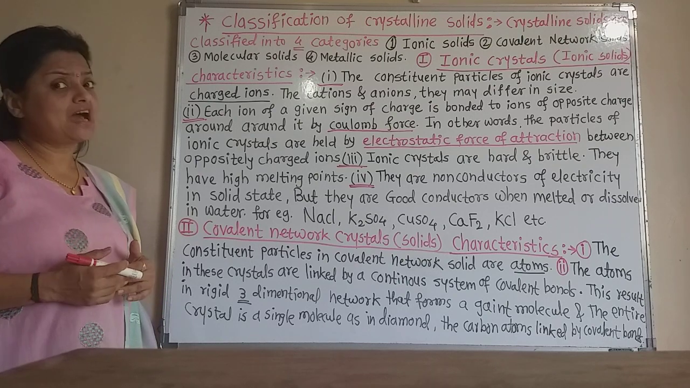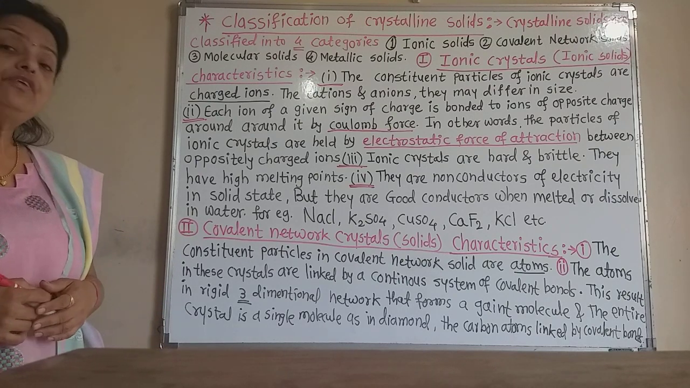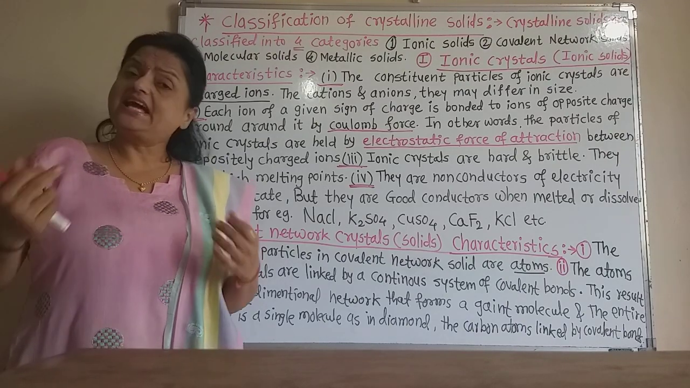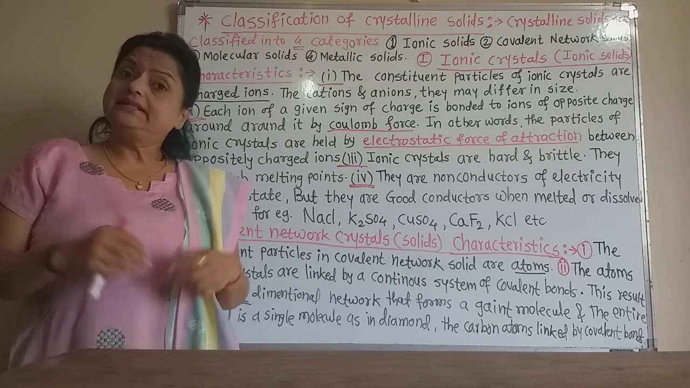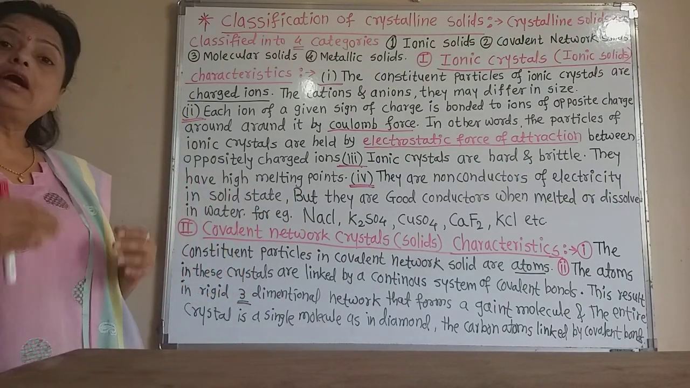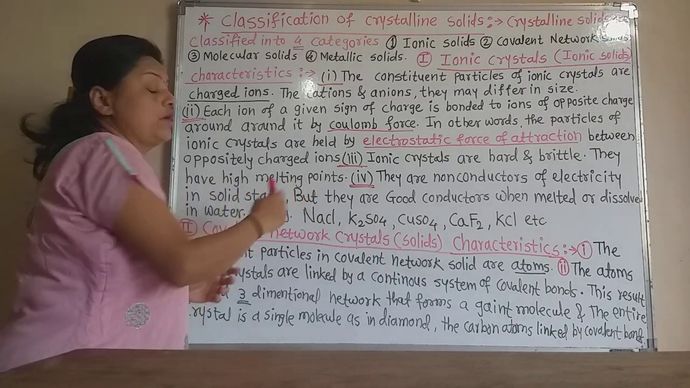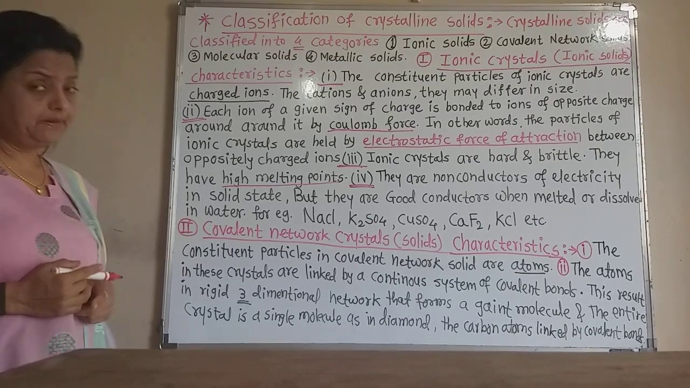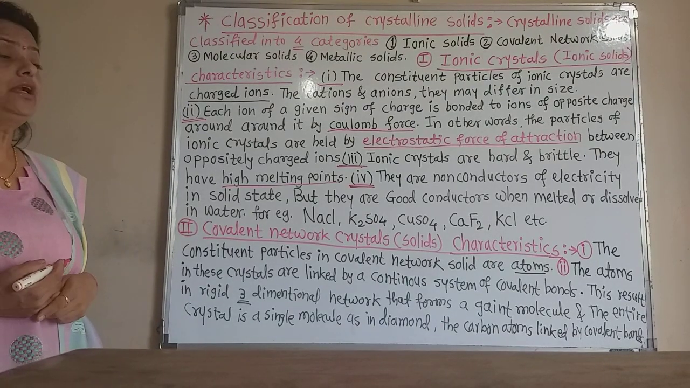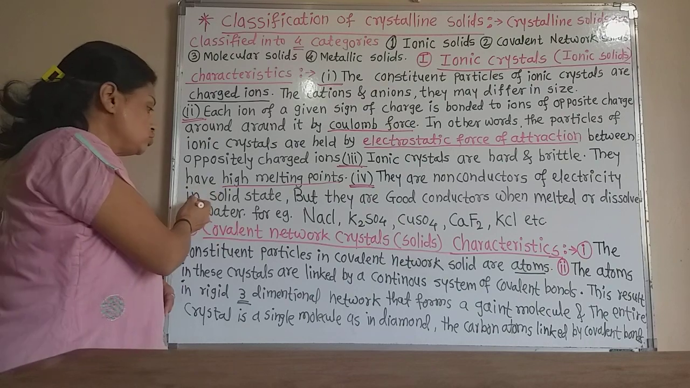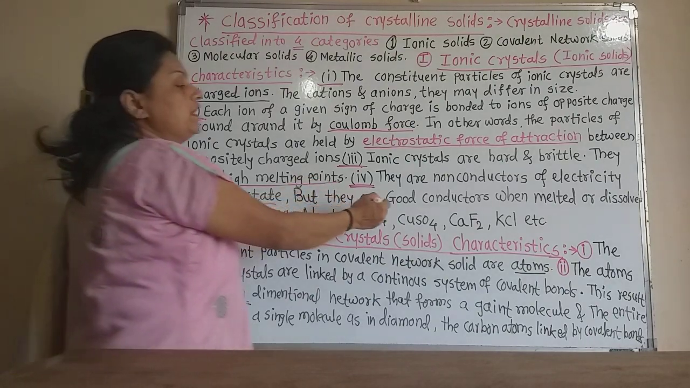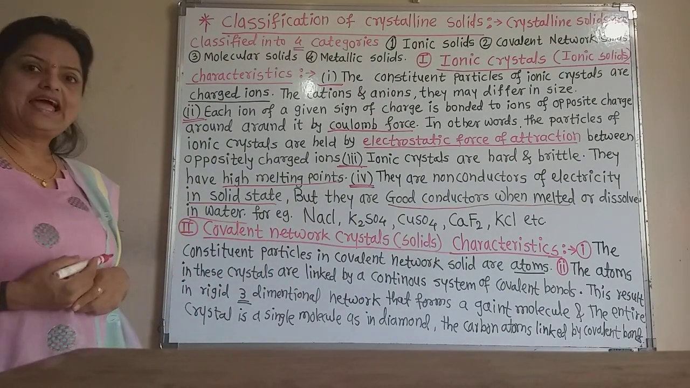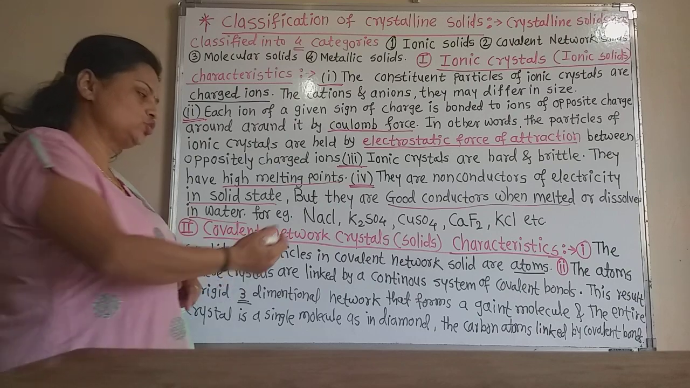Ionic crystals are hard and brittle, yes. When we hammer them, they convert into powder form. That means they are brittle. Again, they are hard, and they also have a high melting point. Remember that. They are non-conductors of electricity in solid state, but they are good conductors when melted or dissolved in water.